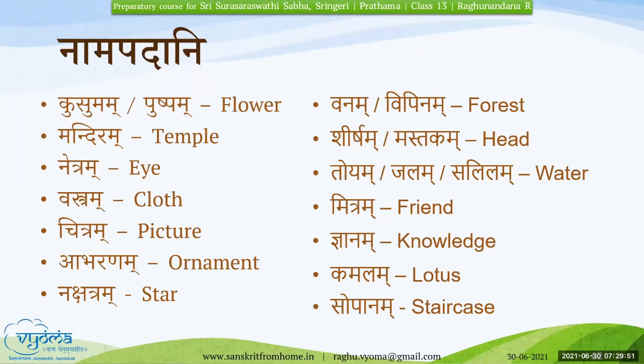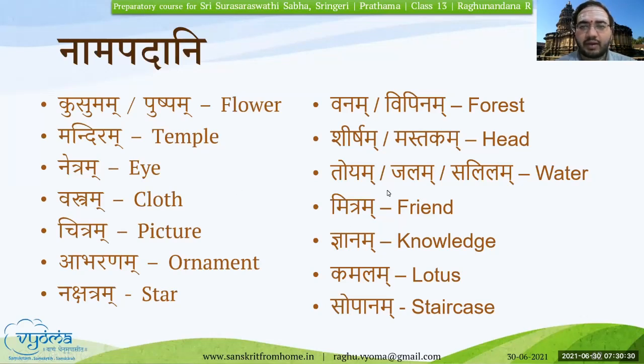Vanam, Vipinam, forest. Shirsham, Mastram, head. Toyam, Jalam, Salilam, water. Mitram, friend. Jnanam, knowledge. Kamalam, lotus. Sopanam, staircase. Okay. Very good. Dhanyavadaha. So these are some of the Napumsakalinga words, neuter gender words. So we shall practice this along with the meaning, and we shall use these in our sentences.